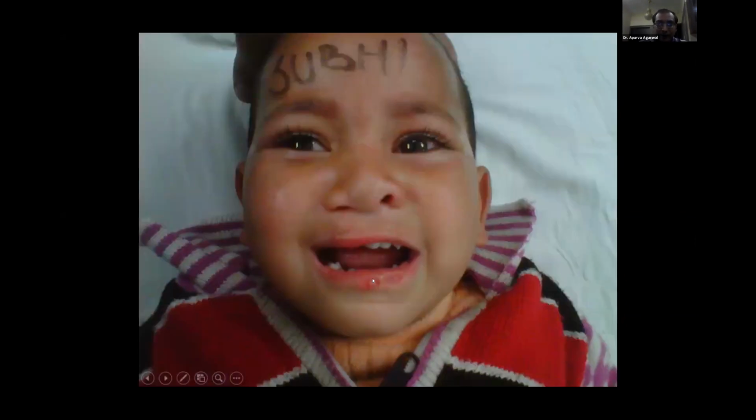This child, you can see the chest has come up like a heap. So it is pectus carinatum. Another child with two dimples in the lower lip. This is Van der Woude syndrome.